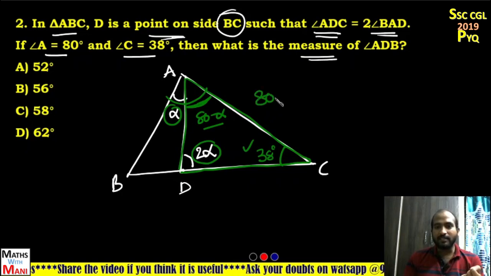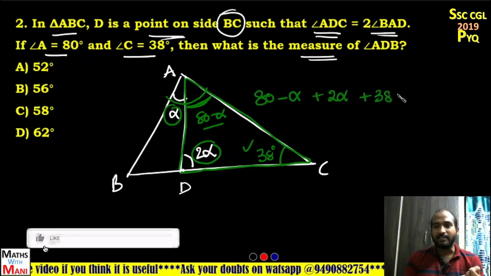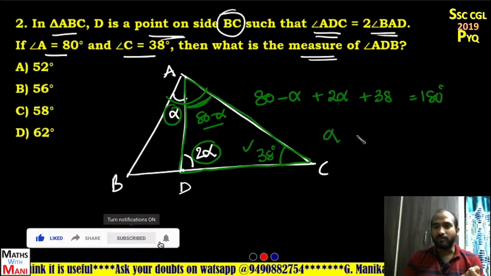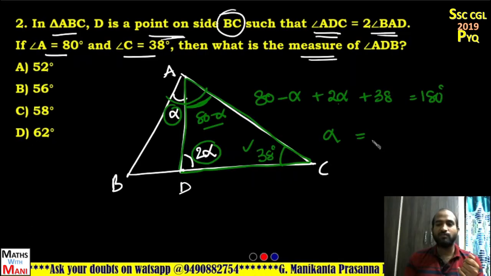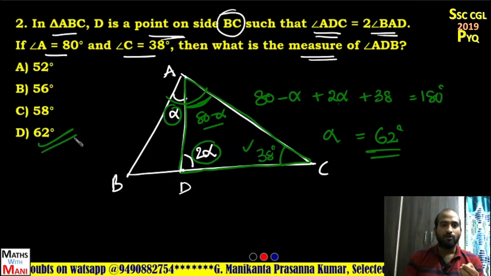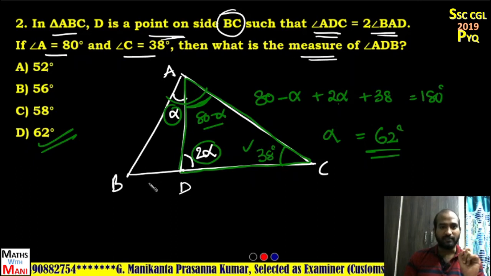So 80 minus alpha plus 2 alpha plus 38 is equal to 180 degrees. 2 alpha minus alpha is alpha. 80 plus 38 is 118. 180 minus 118 is equal to 62 degrees. Option D is the correct answer. Is it clear? Very simple thing. Is there any doubt?